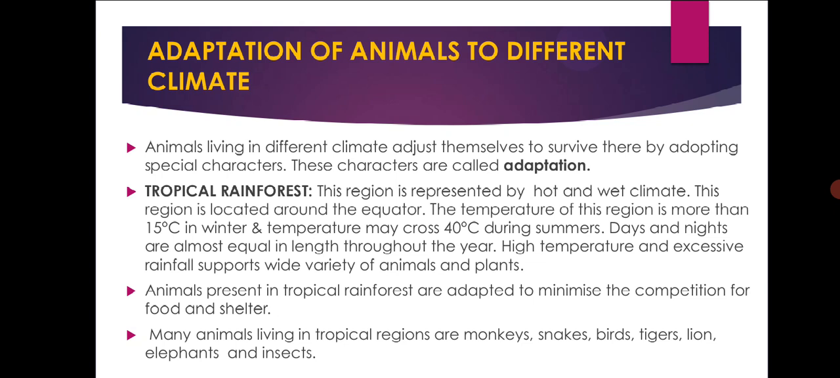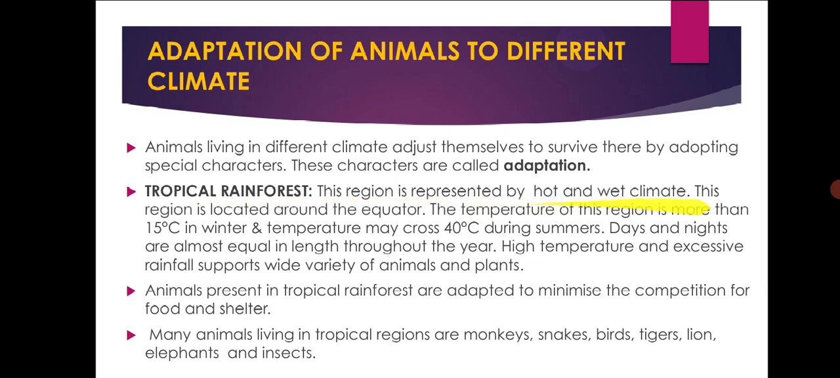Animals are adapted in different ways to cope with the environment and the availability of food. So we have different types of climate like hot and dry climate, tropical rainforest, and polar region. We'll go one by one.